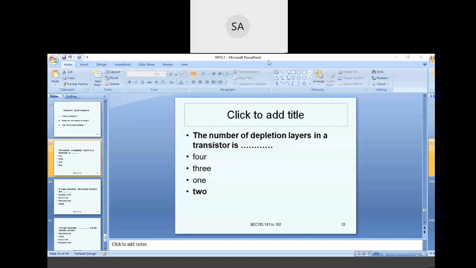Here three layers combine and two junctions are formed, so two depletion layers are formed. So the option is 2.